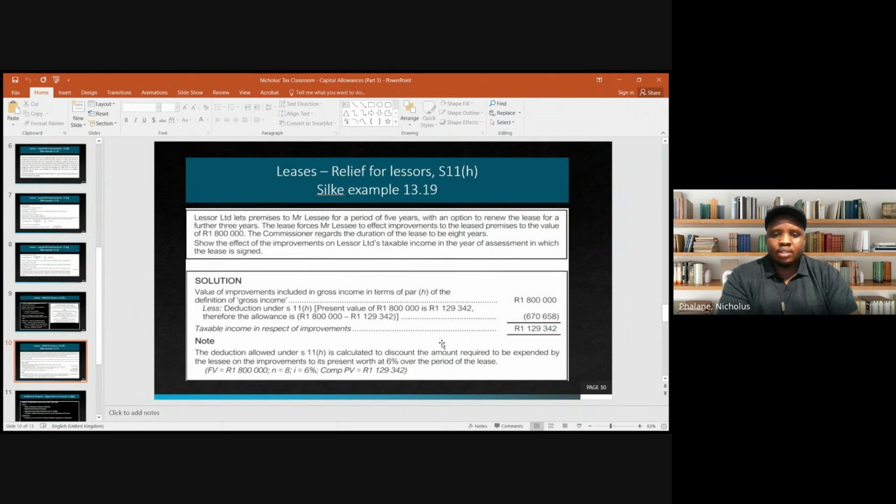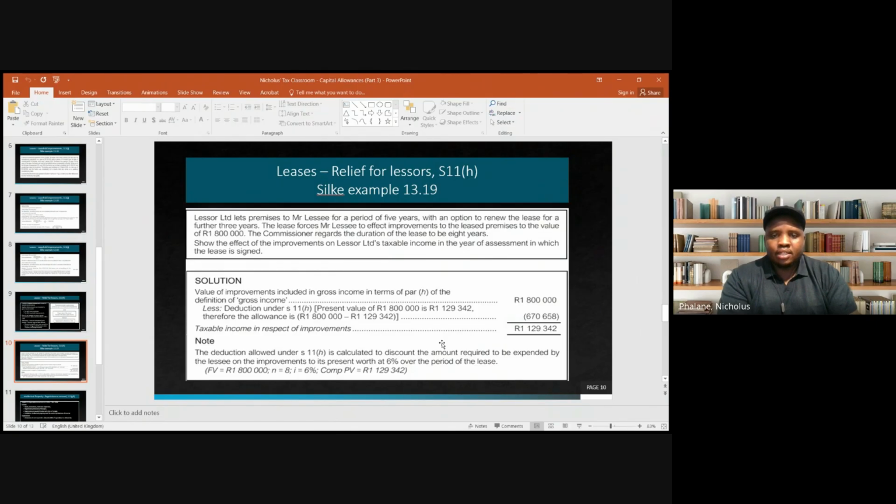Here's an example. Let's quickly go through it. So we are saying Lessor Limited lets premises to Mr. Lessee for a period of 5 years with an option to renew the lease for a further 3 years. The lease forces Mr. Lessee to effect improvements to the leased premises to the value of 1.8 million.